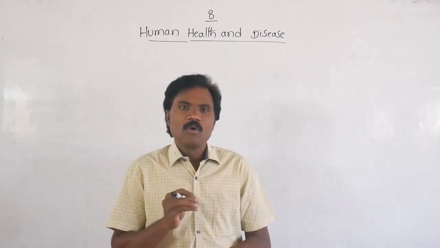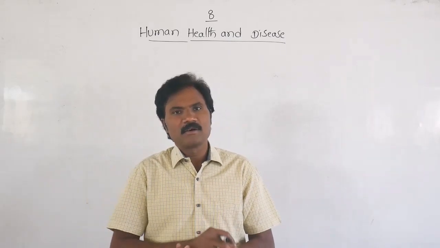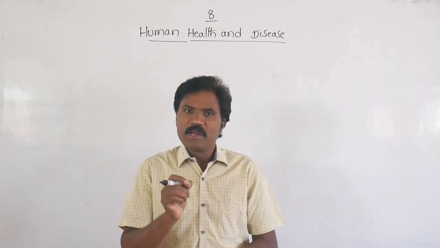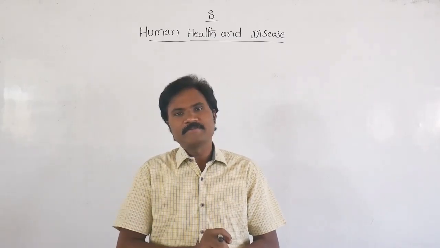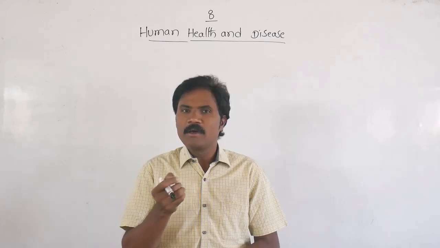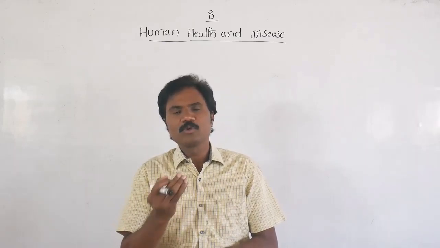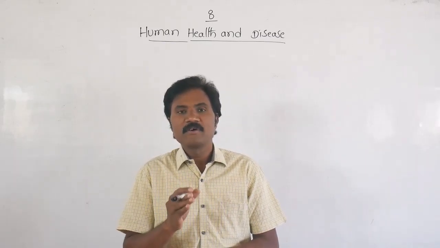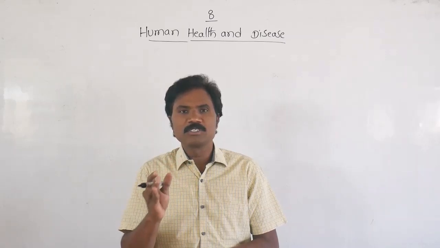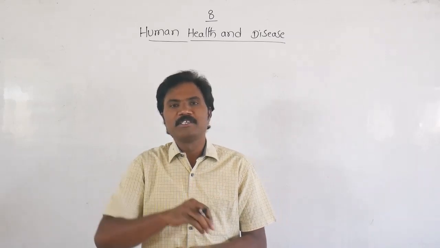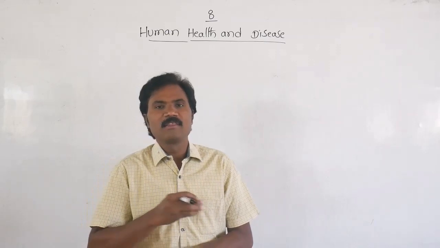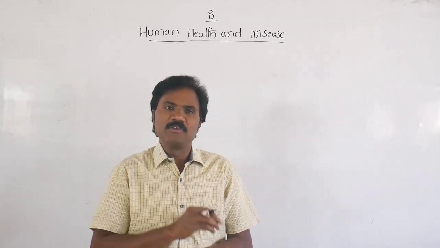Before that, what is the meaning of health? A state of well-being, physical, mental, as well as social. That particular condition of physical, mental and social well-being is called health. What is meant by disease?